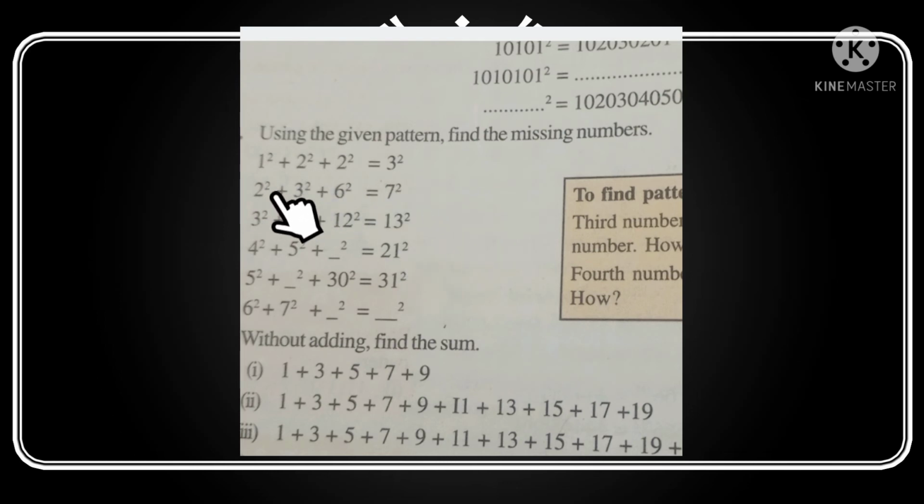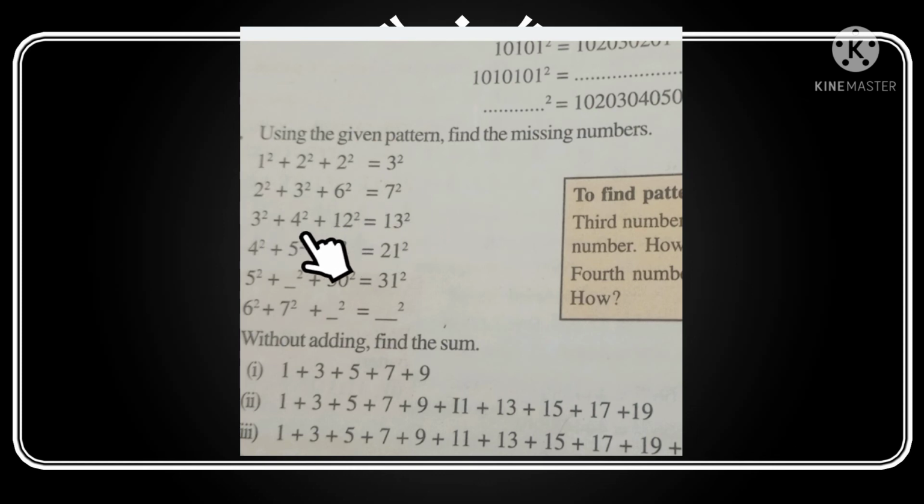Here how can we find that? 1 square plus 2 square, then 2 square is the third term, so 1 into 2 is 2. Here 2 square plus 3 square plus 6 square, then how do we get 6 from 2 and 3? So 2 into 3, 6. So 6 square, which is equal to 7 square.